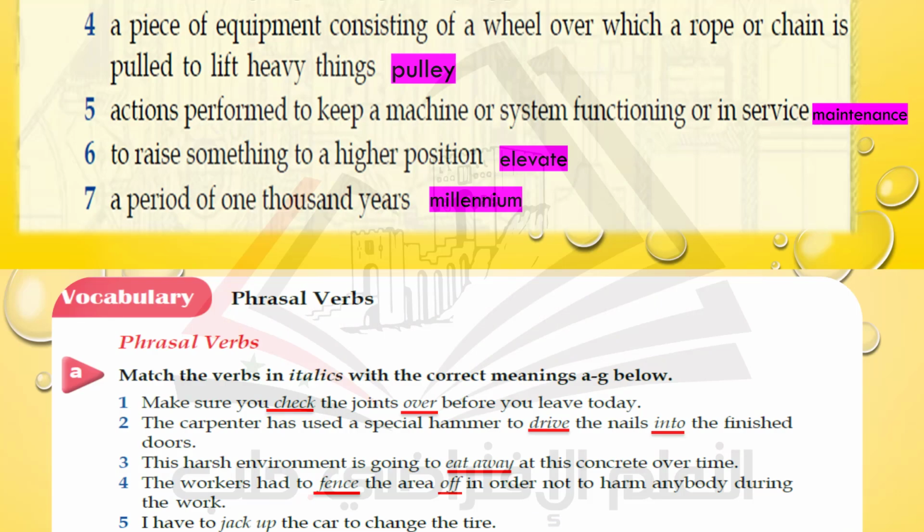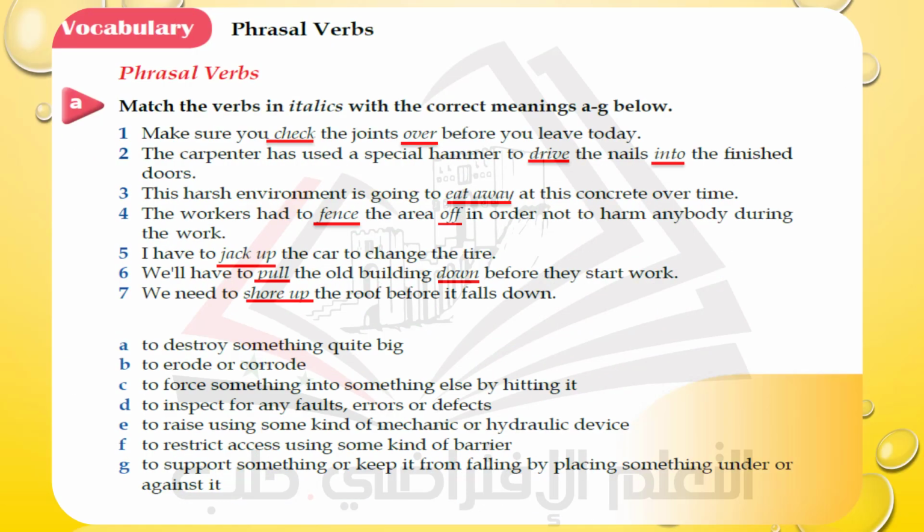Well, fine. As you see here, we have phrasal verbs. By phrasal verbs, we mean a verb with certain adverbs followed by this verb that conveys a certain meaning. Here we have a group of phrasal verbs. As you see in these sentences, we have 7 sentences. Each one contains a phrasal verb. As you see, each phrasal verb has an underline mark here with a red line.